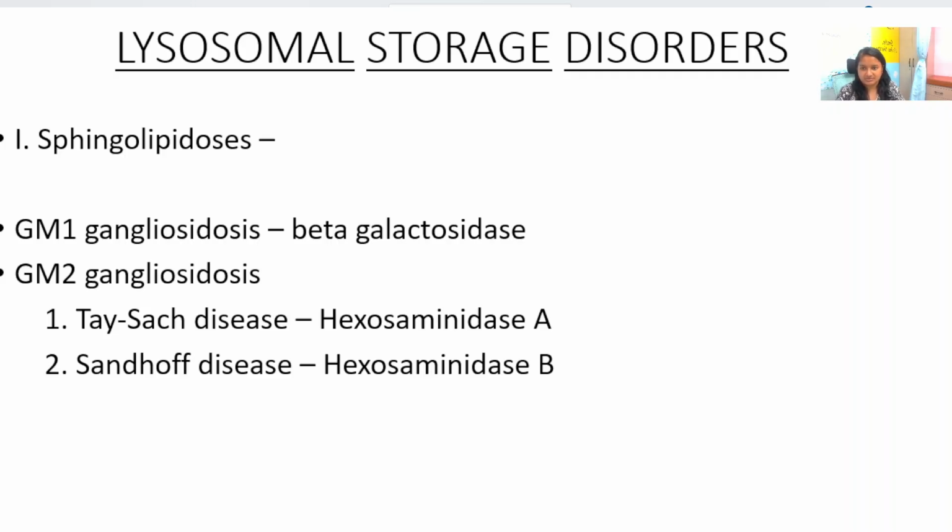Lysosomal storage disorders, sphingolipidosis. The ones in this category are GM1 and GM2 gangliosidosis. GM1 is the deficiency of beta galactosidase, and GM2 has two types. First is Tay-Sachs disease, which is deficiency of hexosaminidase A enzyme, and the second is Sandhoff disease, which is hexosaminidase B enzyme.